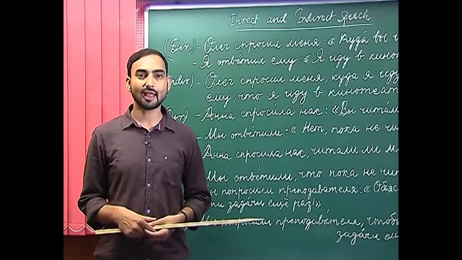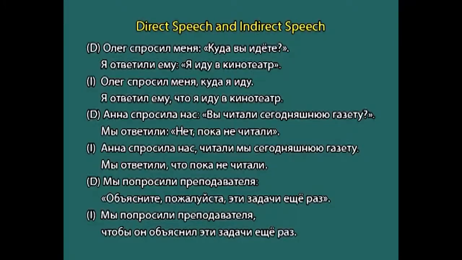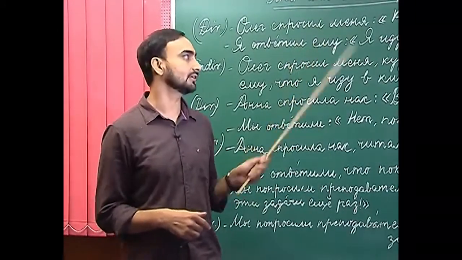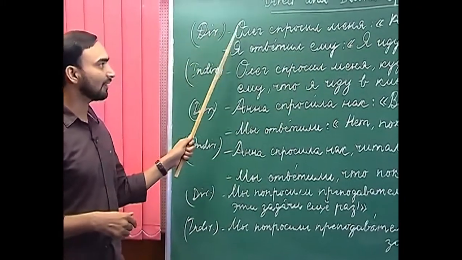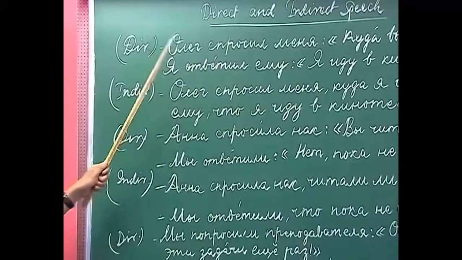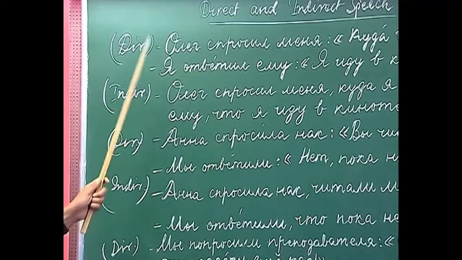We have already discussed the rules of changing direct speech into indirect speech. Now, we will try to convert some of the direct speech into indirect speech and see the use of the rules that we discussed earlier. I have written the direct speech first, and then we have converted or changed the direct speech into indirect speech using the rules that we have discussed.